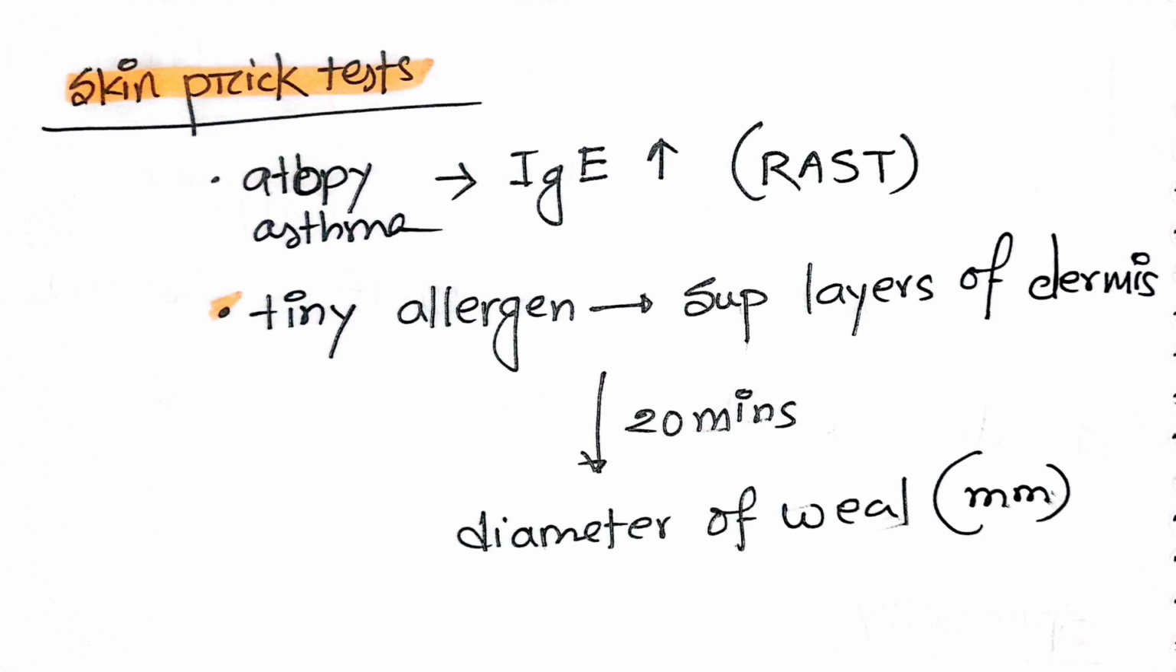So in the skin prick test, we'll introduce a tiny amount of allergen into the superficial layer of the dermis. We'll check after 20 minutes for wheal formation, and we'll measure the diameter in millimeters. If there is a large wheal, then we can say that the skin prick test is positive.